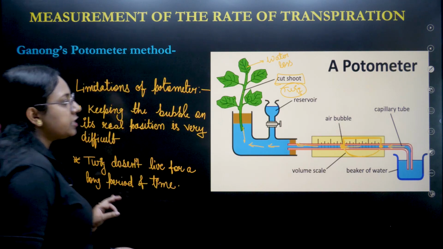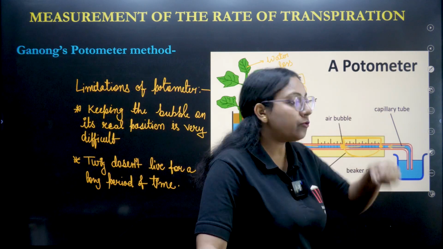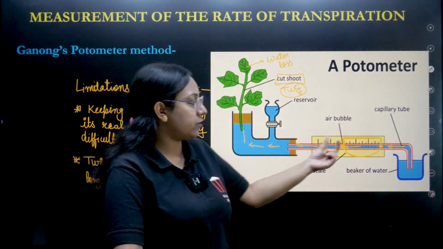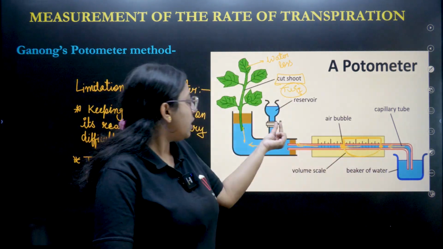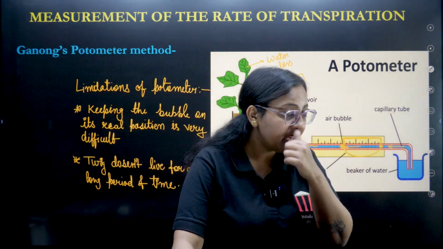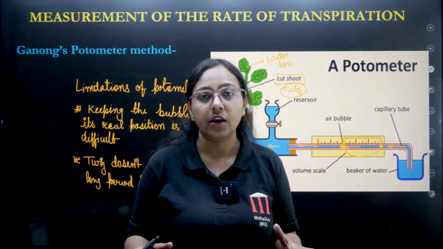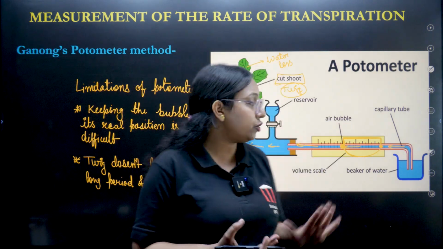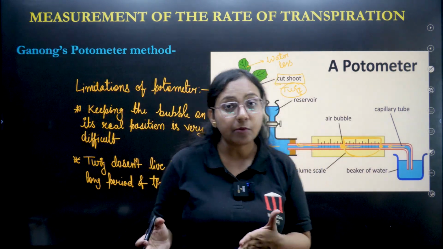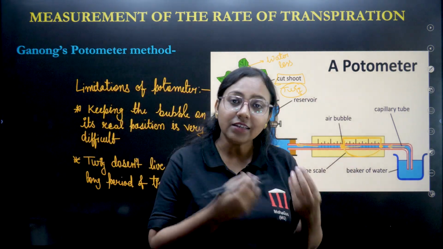I hope it is clear. First limitation is, you see this bubble, I have told you two methods. Once the bubble is behind, we have to dip the tube again and again so that it comes to the original position. If it is ahead of the original position, we need to loosen this reservoir and make it come back. It seems easy, but it is not easy at all. It is very difficult, and it takes time also. During this time, the twig dies.